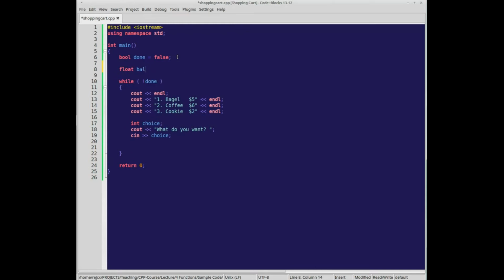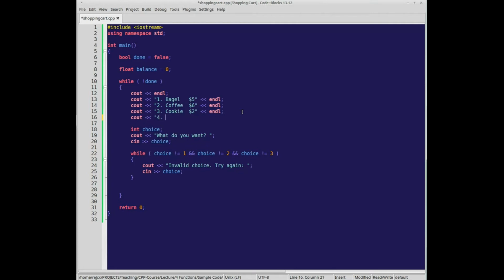And up here we'll have a balance for how much they have in their shopping cart. So if, well, let's say while choice is not 1, and choice is not 2, and choice is not 3, then we're going to tell them invalid choice. Try again. So that will keep looping while they are inputting something that's not on the menu. Also, let's say number 4 is checkout. So, and choice is not equal to 4.